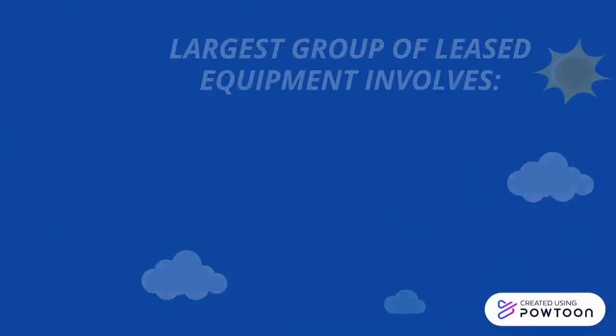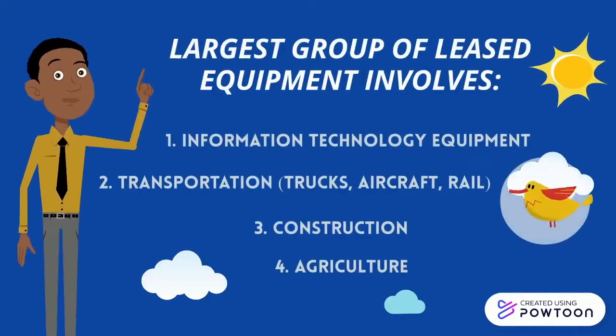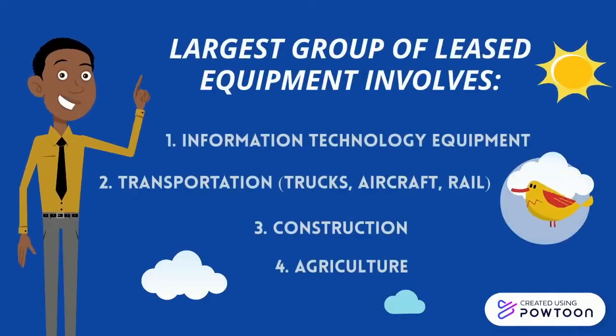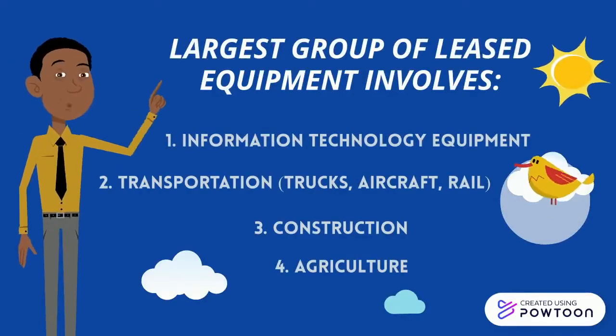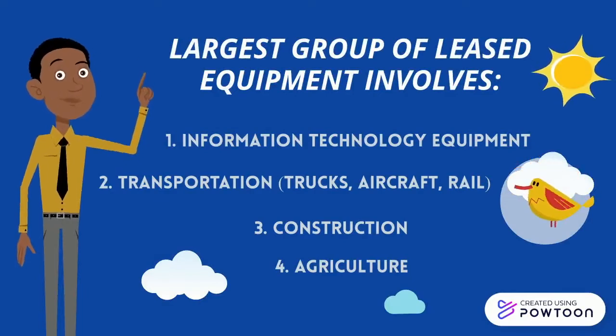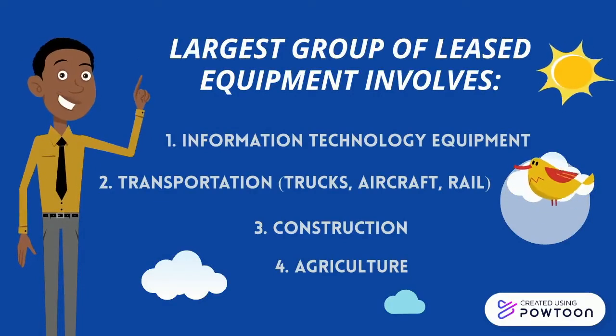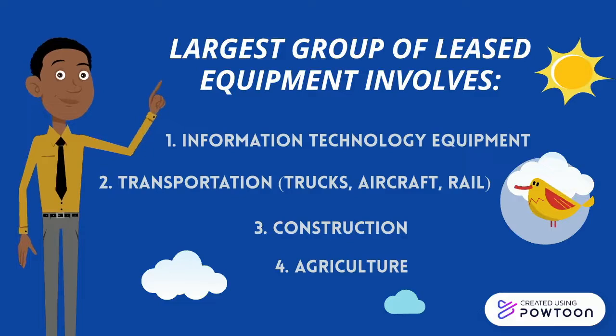Up next, the largest groups of leased equipment involve: first, information technology equipment. Second, transportation such as trucks, aircraft, and rail. Third, construction. And fourth, agriculture.